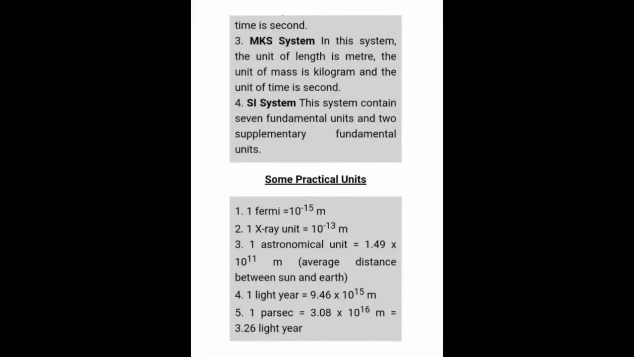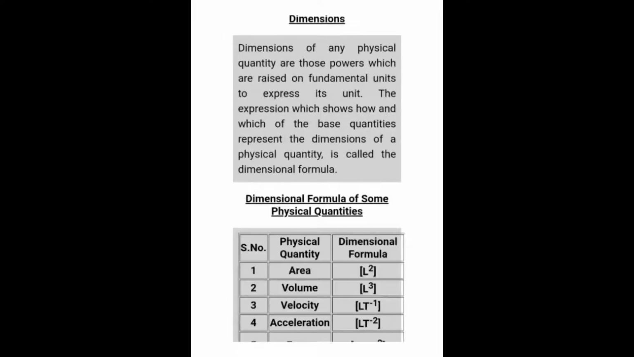These are the practical units which we use in our everyday calculations. Generally we use these in physics. 1 Fermi, that means when we calculate the diameter or the radius of any atom, we calculate in terms of Fermi. 1 Fermi equals 10 to the power minus 15 meter, and 1 X-ray unit equals 10 to the power minus 13 meter. 1 astronomical unit is 1.49 into 10 to the power 11 meter. Light year and parsec are also given here.